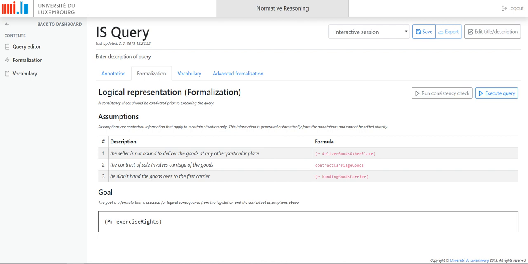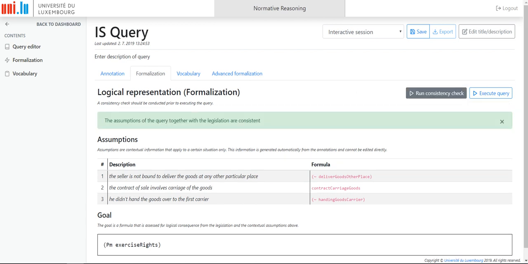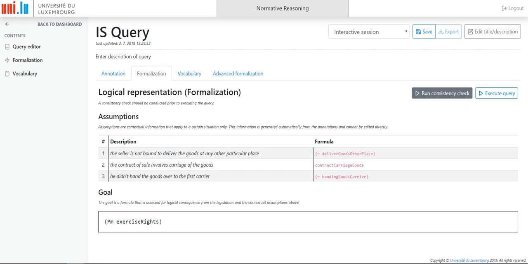All right. I can again run the consistency check, and I see that the assumptions are consistent with the legislation, and this button I use to execute the query, to ask the tool the questions that I'm asking.